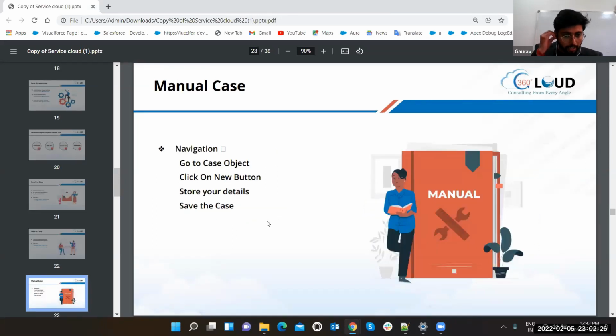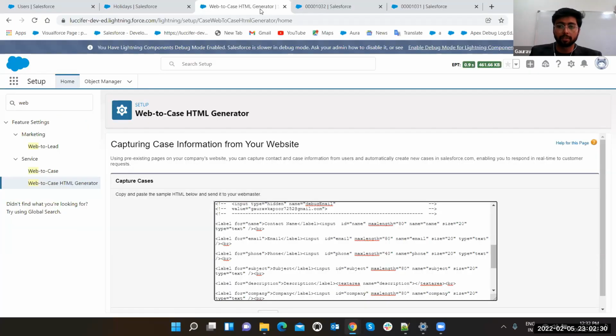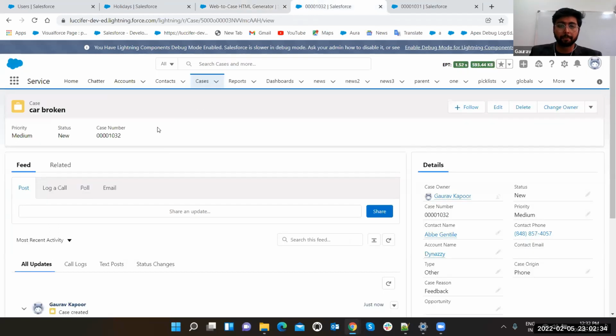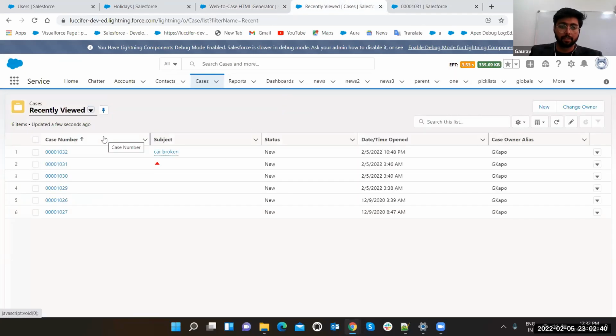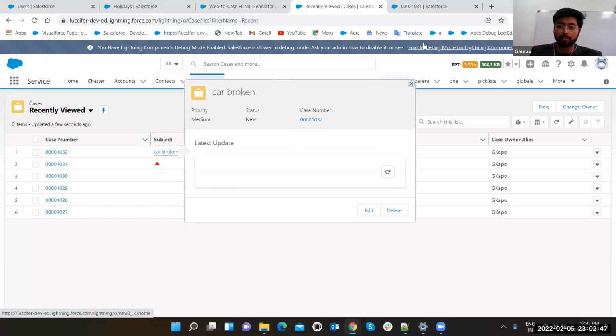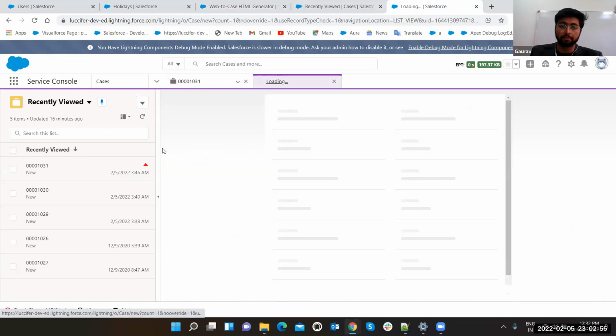Manual case, as I have shown you. So this is the manual case. If you click here, you can just click on the new button and you can create a new case, like we just created car broken. Now this is the service console view. Here also you can create a case. Just click here, the drop down menu, and click on the new button.